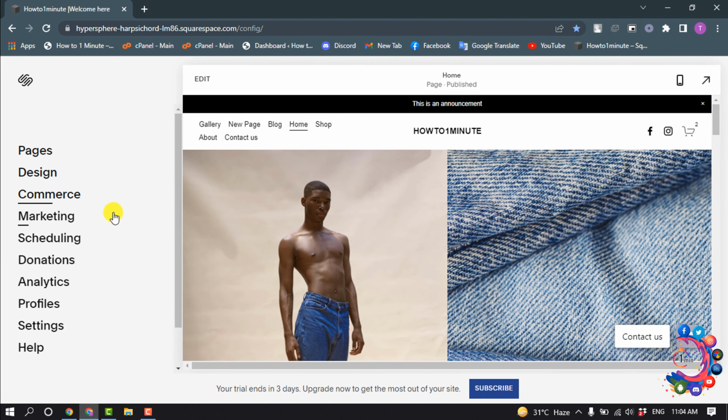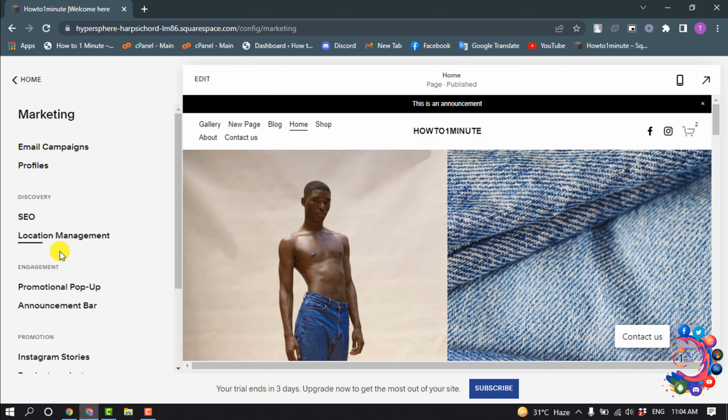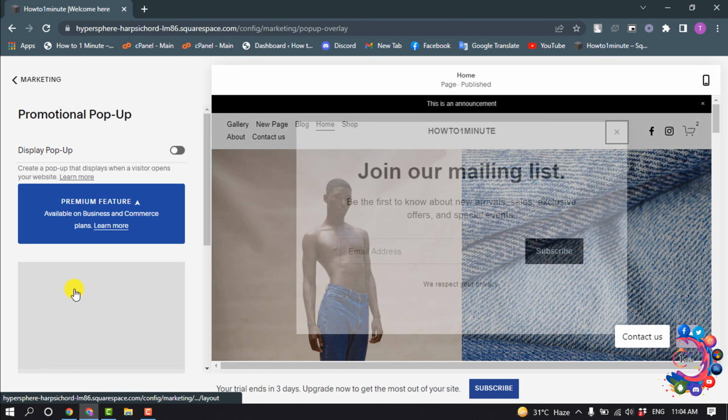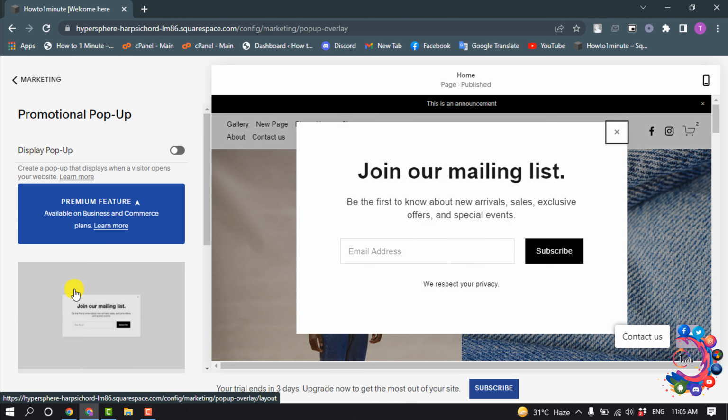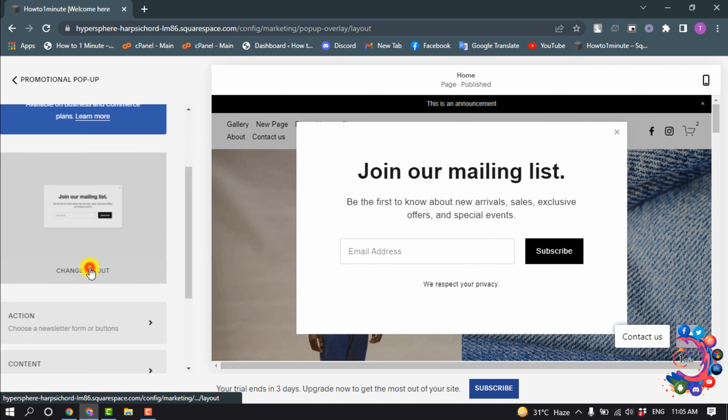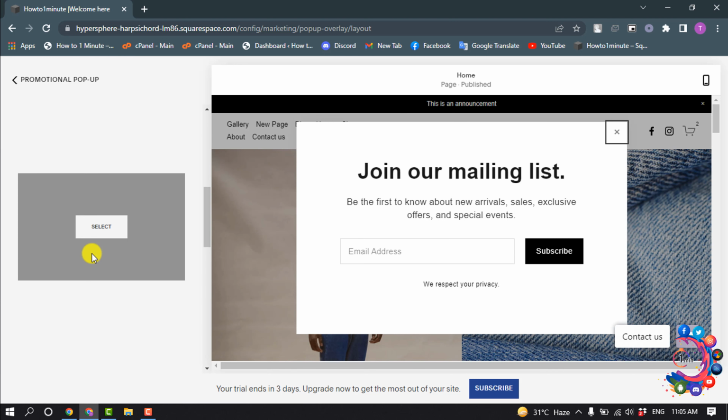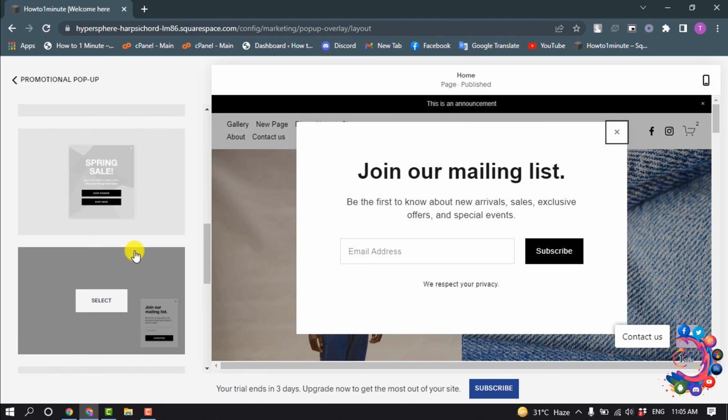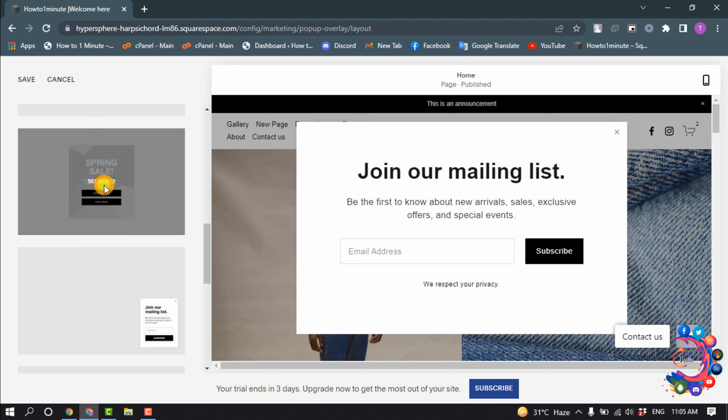In your home menu, click on Marketing and click on Promotional Pop-Up. And click on Change Layout. And from this list you can select any layout, so I'm going to select this one.